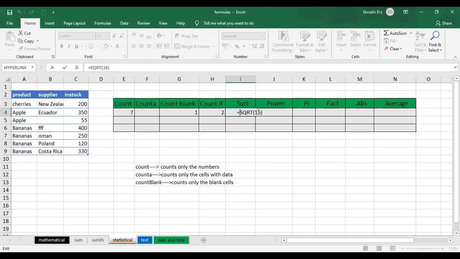If at all you want to change the number here, you can do it. You can just give some other number here. So it is going to give you 7 as the result. The square root of 49 will be 7.